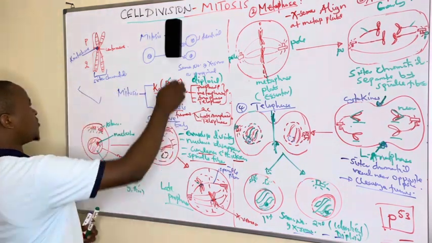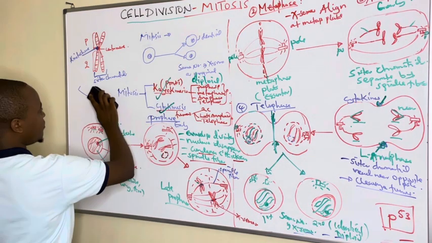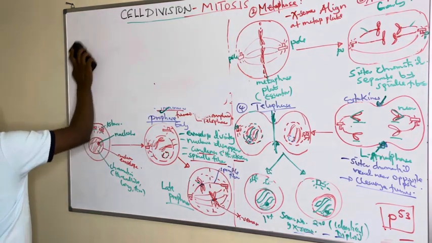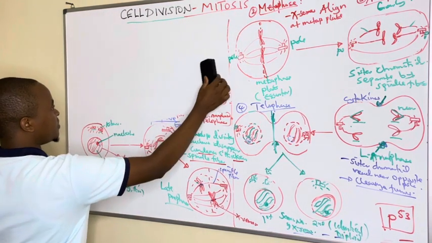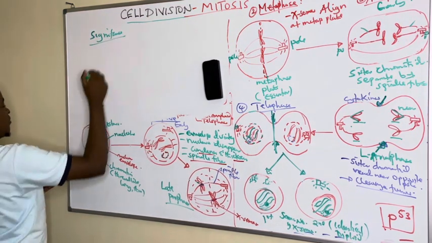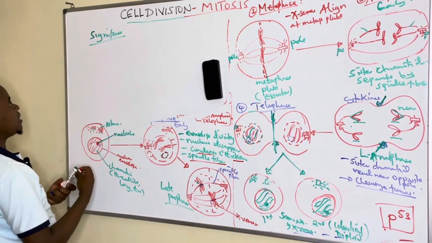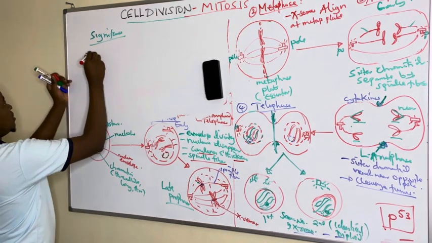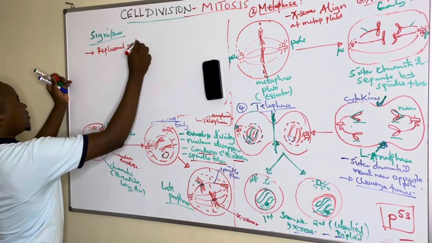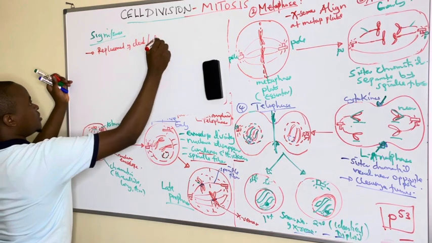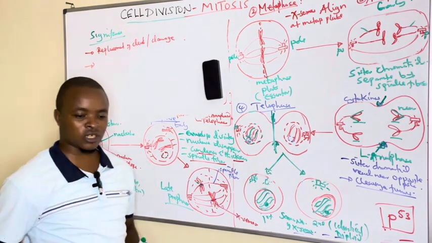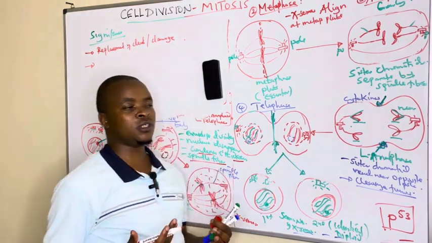And what is the significance? You can always ask yourself, what is the significance of mitosis? Mitosis is very significant in our body. Whenever cells get injured or damaged, we see them being replaced. So replacement of dead, damaged or injured cells is by mitosis. In case you have a wound or an injury, what replaces the worn out cells is mitosis.